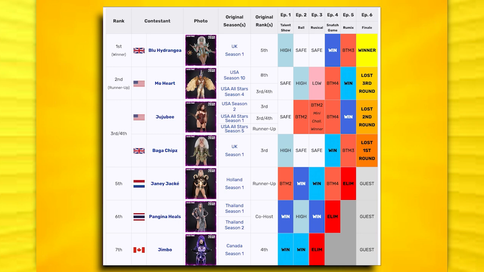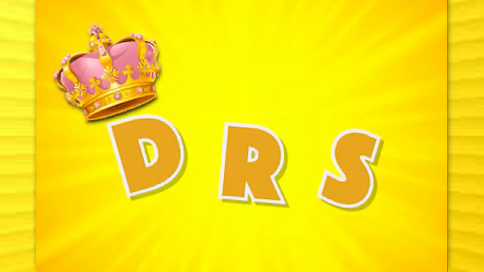And between Blue and Mo, who were in the top 2, it is again Blue who wins here because of Mo's 1 low placement, and she also took it in the season. But it doesn't really matter because we do have 2 queens who have a better track record, being Jimbo and Pangina, who both have 2 wins and was in the bottom once, but they were of course both eliminated. We can skip UK vs the World Season 2 because Tia Coffee does take it overall.